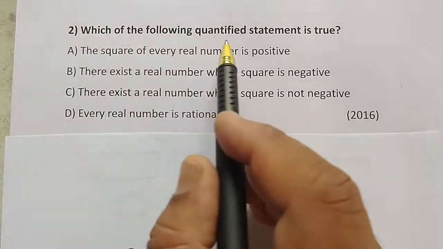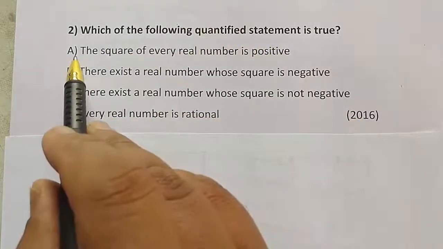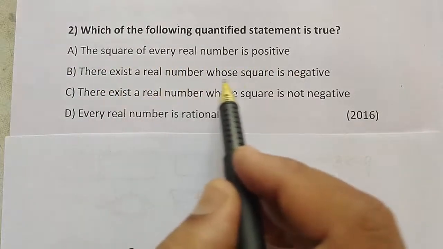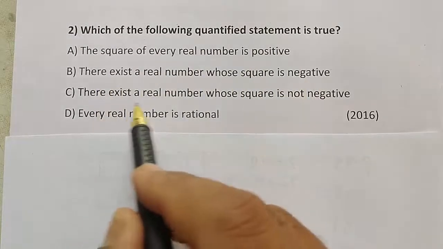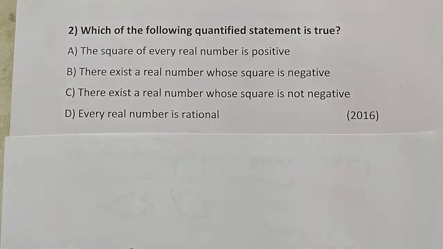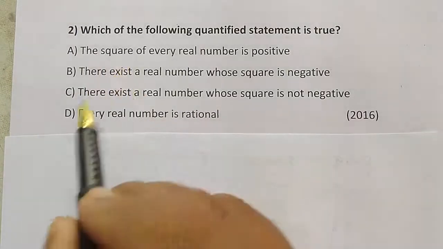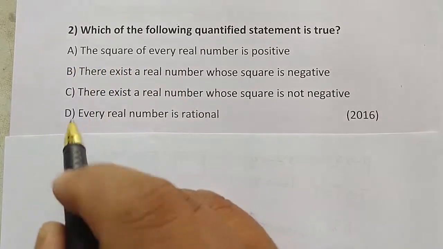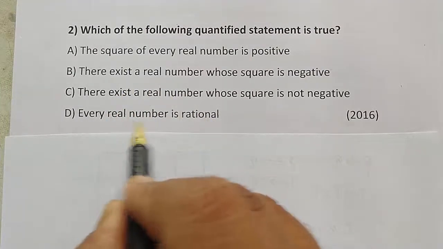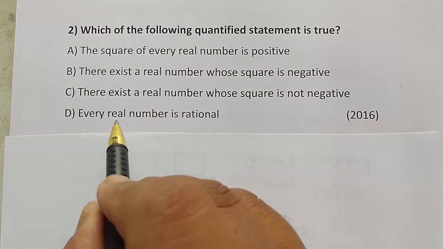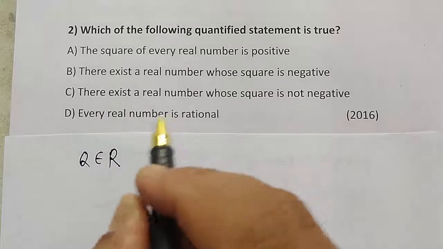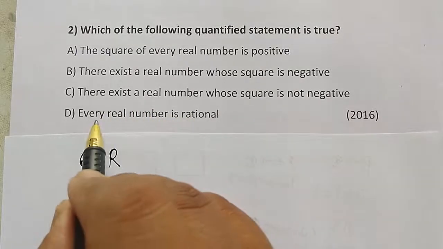Number 2. Which of the following quantified statements is true? Option A. The square of every real number is positive. B. There exists a real number whose square is negative. C. There exists a real number whose square is not negative. D. Every real number is irrational. Now observe each option carefully. The option D, every real number is irrational, is wrong, because the set of rational numbers is a subset of the real numbers.